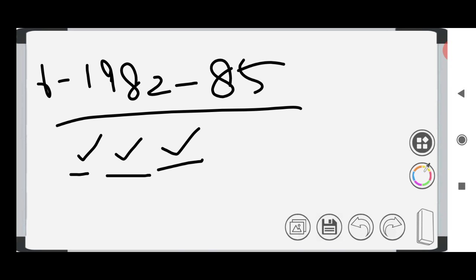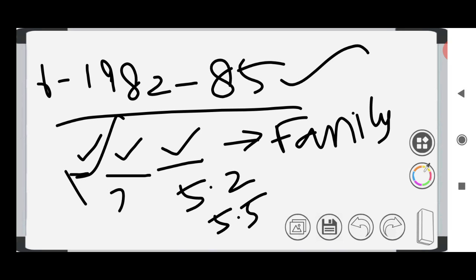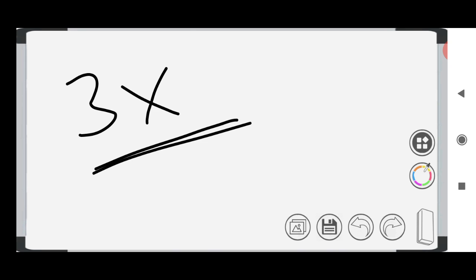And we did many things during this period also. Family planning was introduced during this period. The target is 5.2% and we achieved 5.5%, which means we have achieved the sixth 5-year plan. First 5-year plan achieved, fifth achieved, sixth achieved. The third 5-year plan is the most failed one.